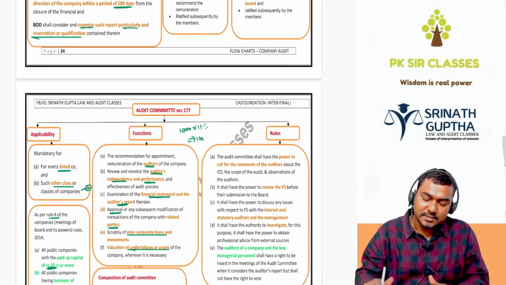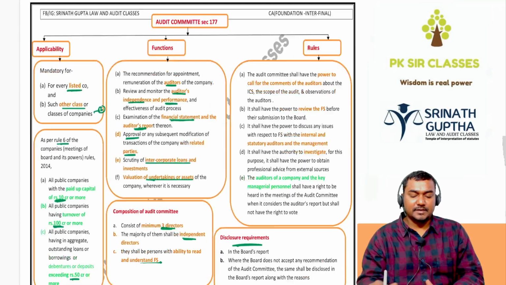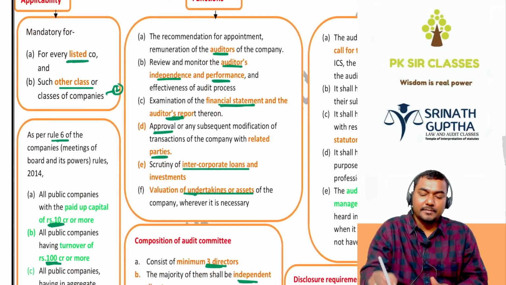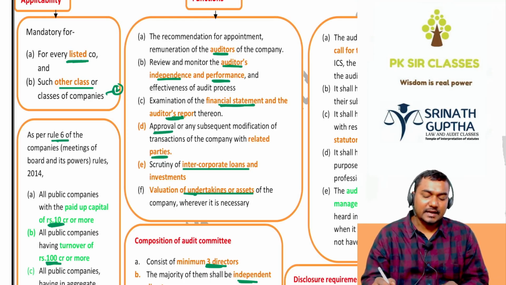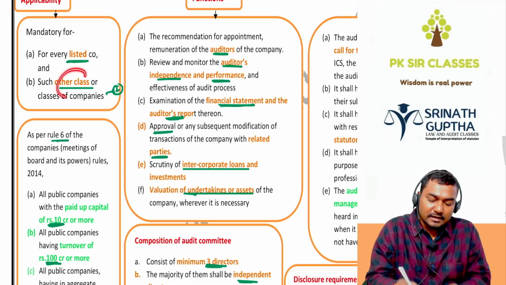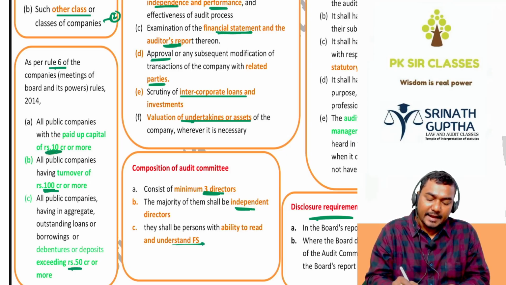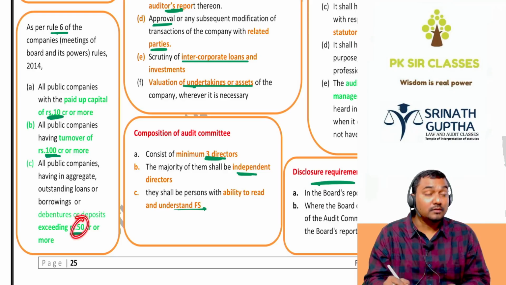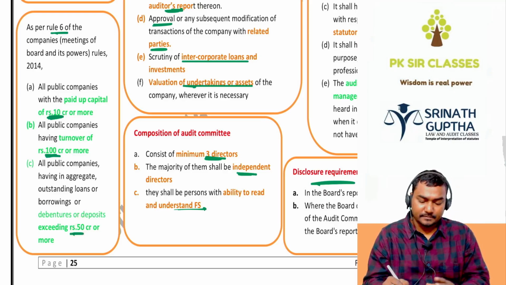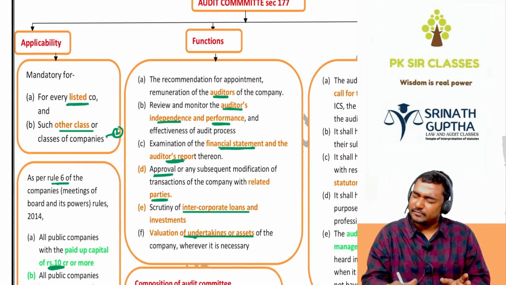Then next one is the audit committee. So what is the concept of audit committee, sir? Audit committee is not applicable to every company. Audit committee is applicable to listed company. Which company? Listed company. And such other unlisted companies with a paid up capital of 10 crores and turnover of the 100 crores, or loans, deposits, debentures exceeding the 50 crores. Then they have to appoint the audit committee.